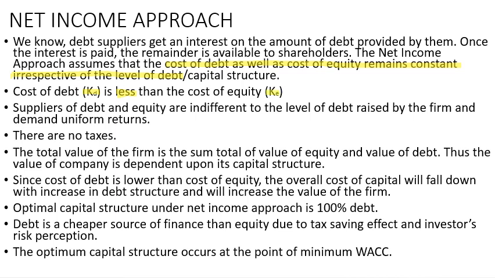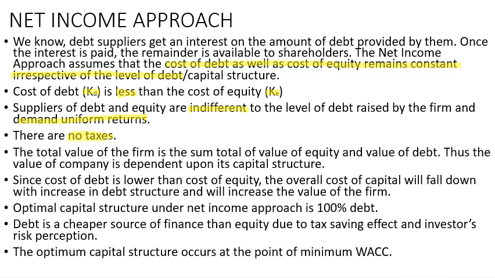Suppliers of debt and equity are indifferent to the level of debt raised by the firm and demand uniform returns. We have covered this, that the cost of debt as well as the cost of equity remains constant irrespective of the level of debt. The suppliers of debt and equity are indifferent. They don't care how much debt is there. They just demand uniform returns. Also, there are no taxes.